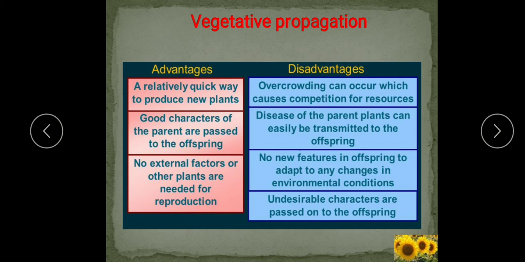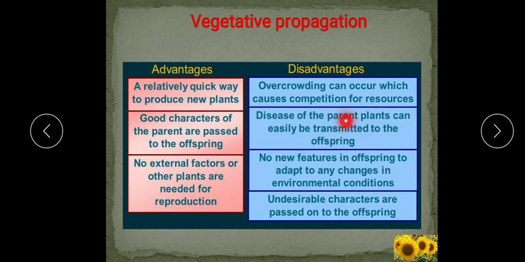But there are disadvantages, like overcrowding. If natural propagation happens, many plants can grow at a time in a small area of soil, and they face competition for resources. Diseases of the parent plant can easily be transmitted.